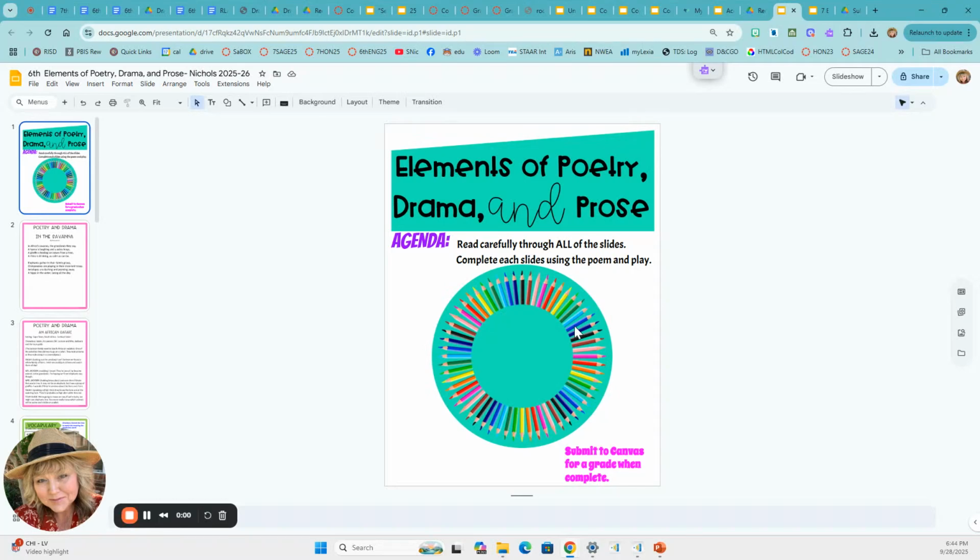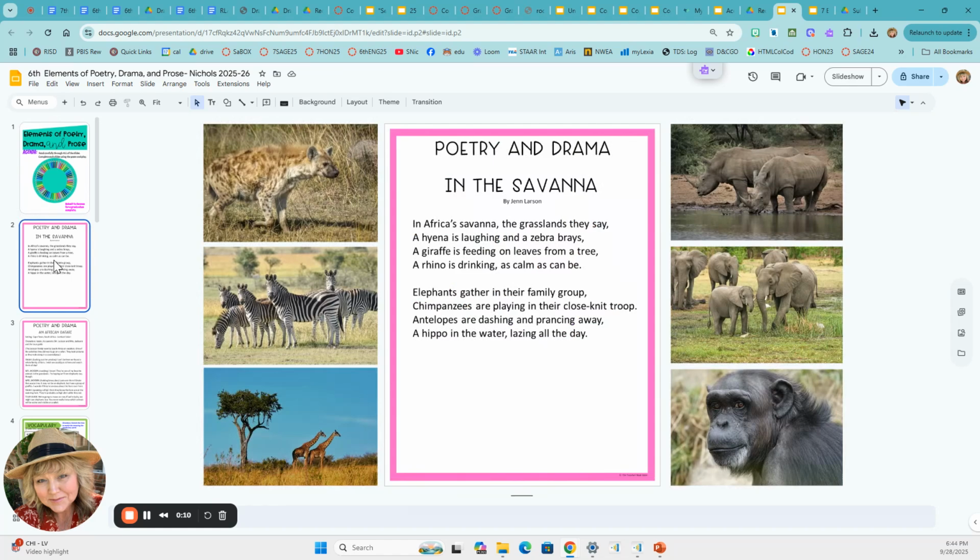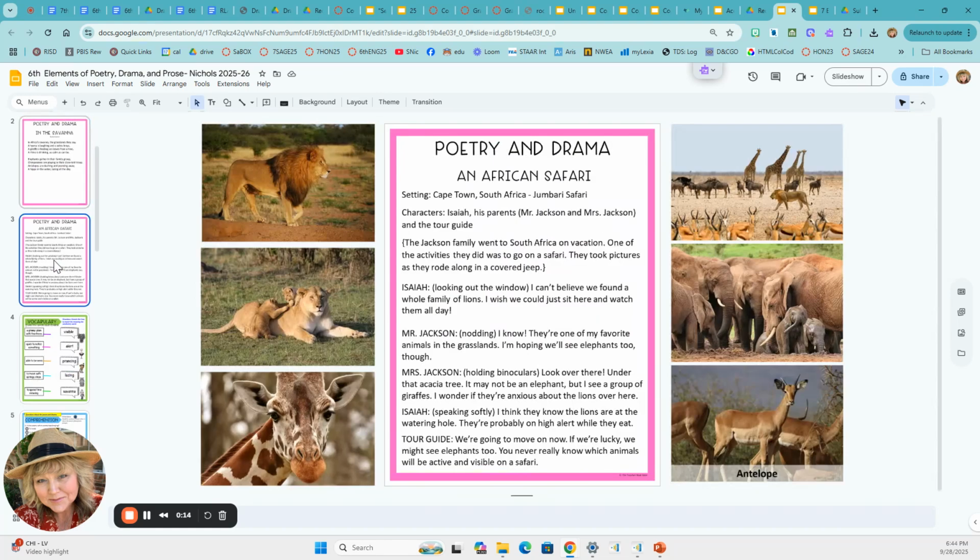Poetry, drama, and prose. It covers 2 different poems and 2 different dramas. So the first one is called Poetry and Drama in the Savannah. And then the second story is An African Safari.